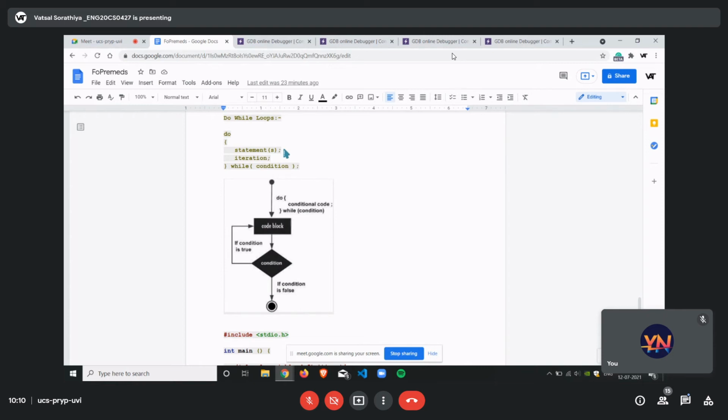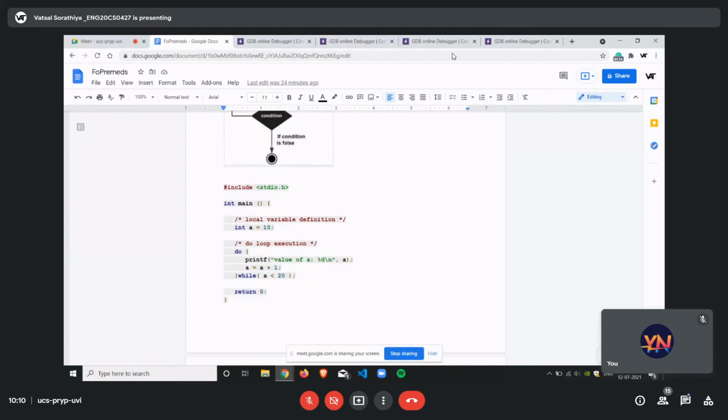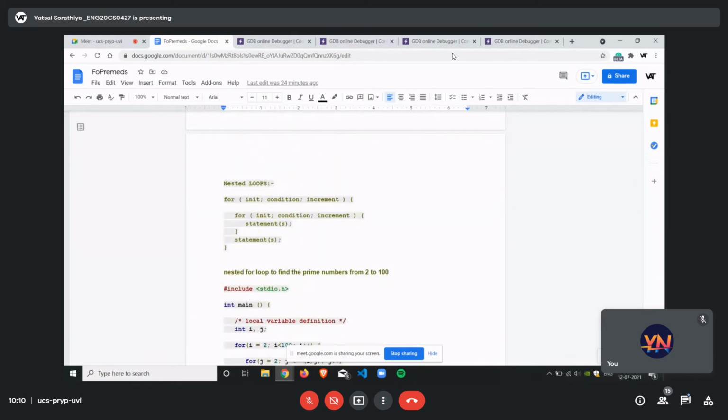So it is called an exit control loop, and at least one time the statement will execute, then it will check whether it's true or false, and then it will execute accordingly. This can be said to be one short disadvantage of the do while loop, but still there are some cases and some programs where you need this kind of flow and we use it. So it's completely up to you guys.